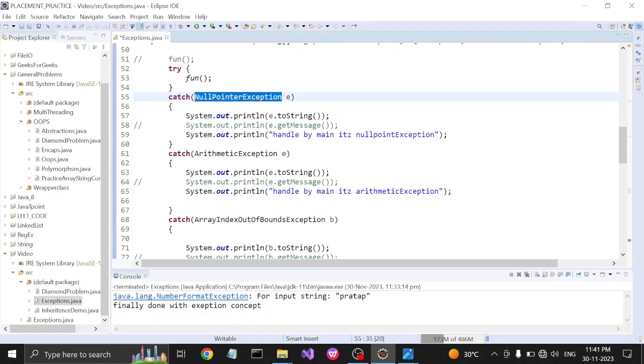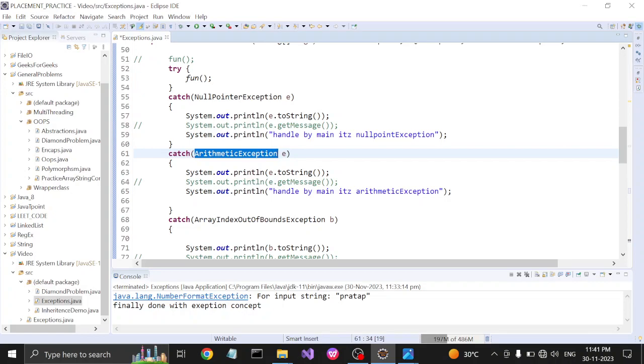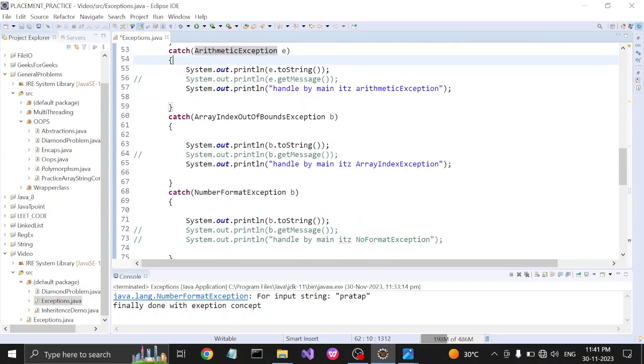When a null pointer exception occurs, only then will that particular handler run. If an arithmetic exception occurs, then that handler handles it.